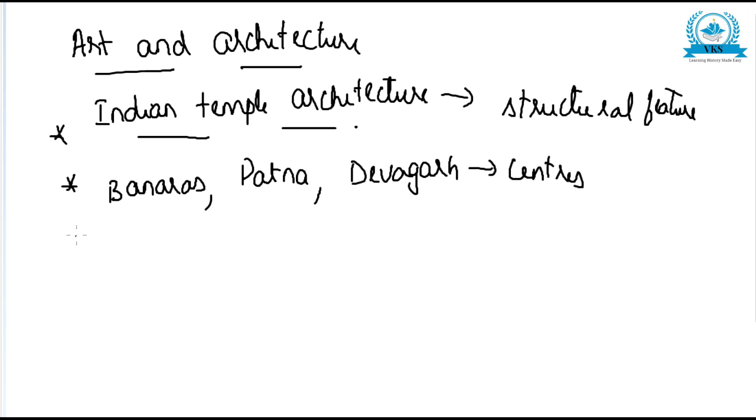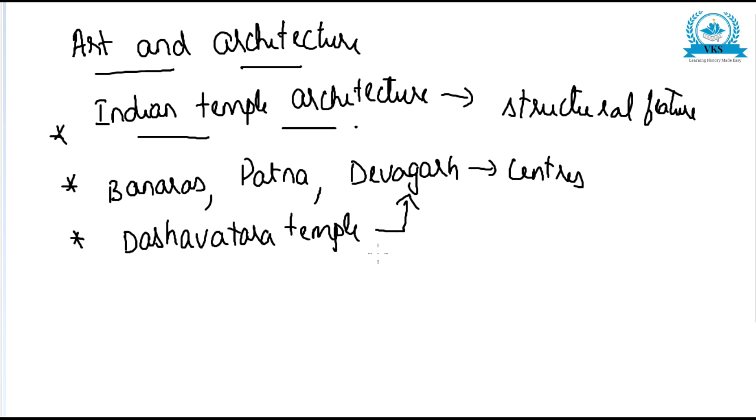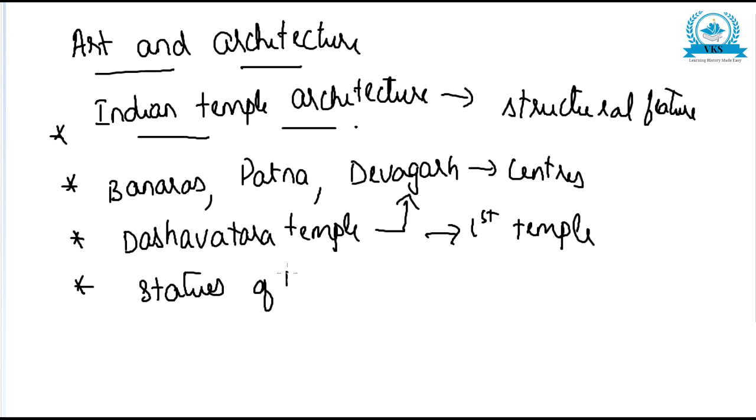And the most important temple we can see is the Dashavatara temple, situated at Devagar. The Dashavatara temple at Devagar was the first temple of the Gupta period. Other than that, a number of statues of Buddha were also erected during this time.